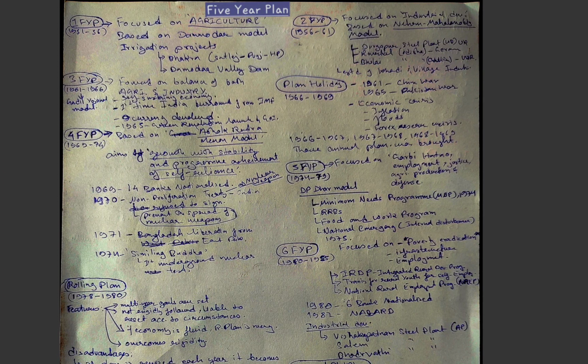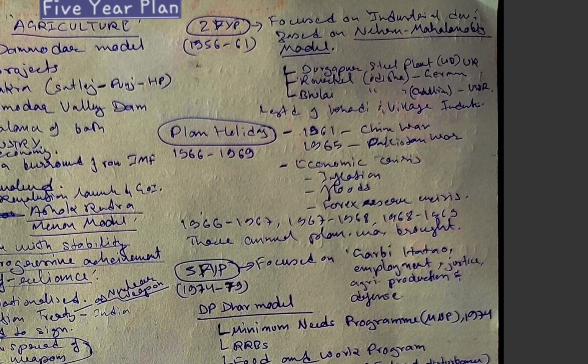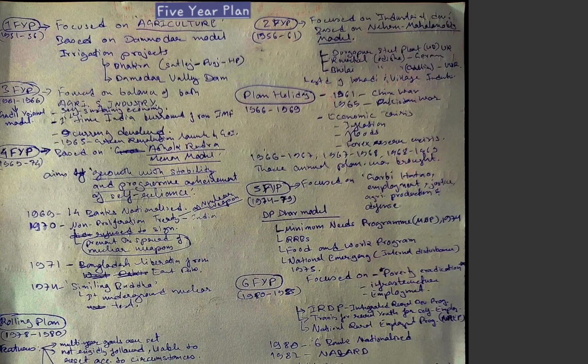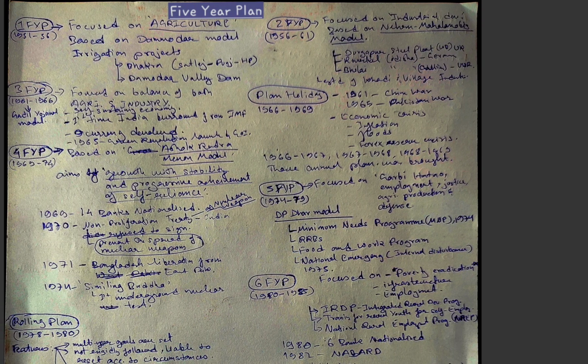So the second 5-year plan focused on industrial development, in which the Durgapur steel plant of West Bengal was established with assistance from the United Kingdom, the Rourkela steel plant in Odisha with Germany, and the Bhilai steel plant in Chhattisgarh with help from the Soviet Union.